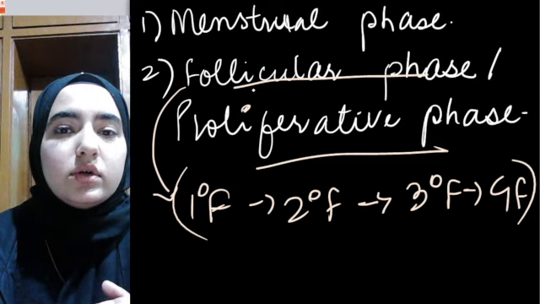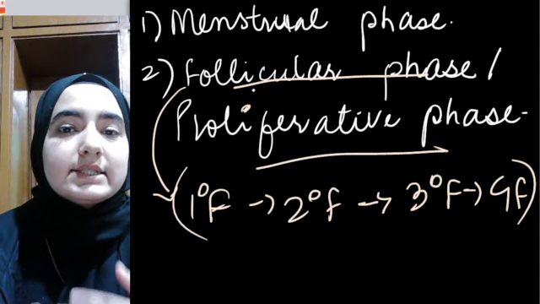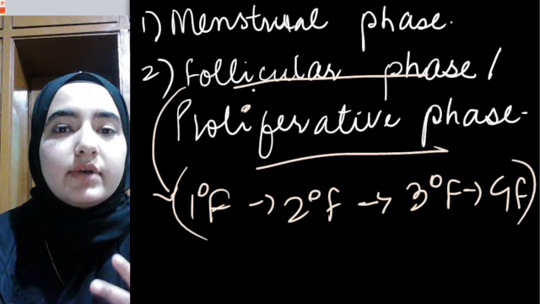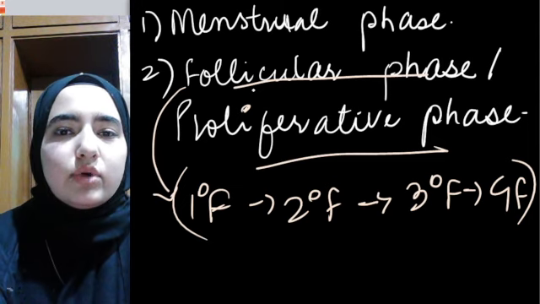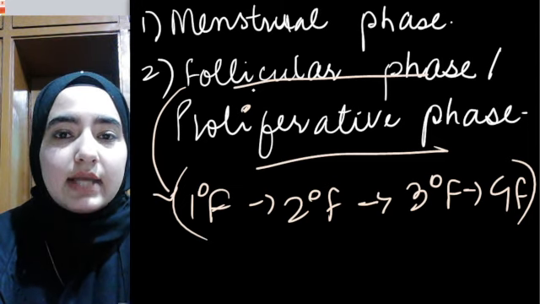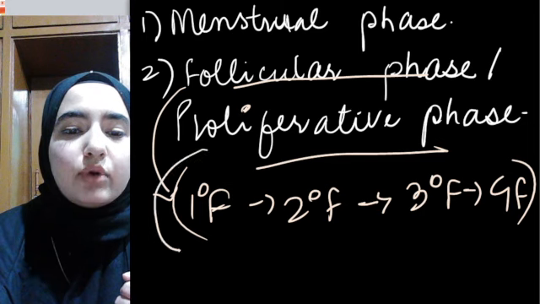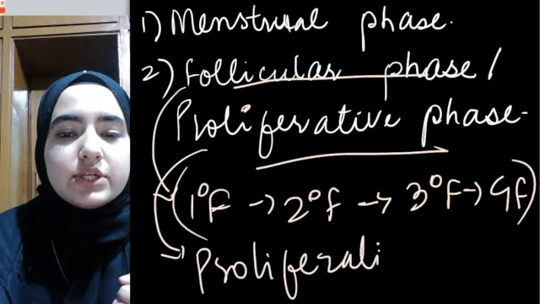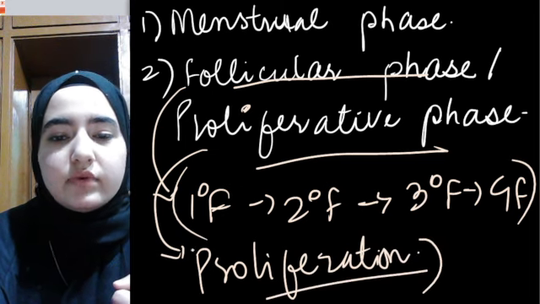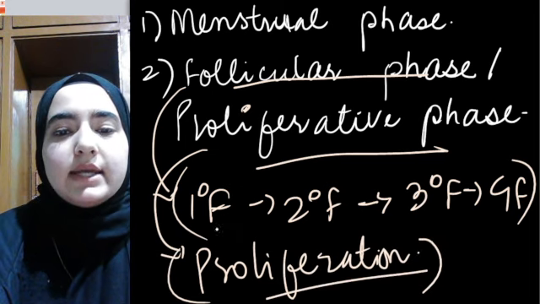Now for the next cycle we have to regenerate that endometrium lining, right? That lining has been degenerated, broken down. We have to regenerate it, and that will take place only by proliferation. After the menstrual phase, proliferation will occur, proliferation of the endometrium lining. That's why it's known as the proliferative phase.